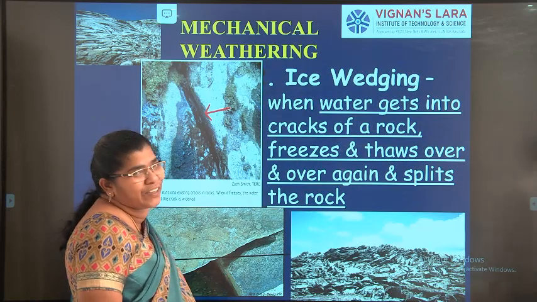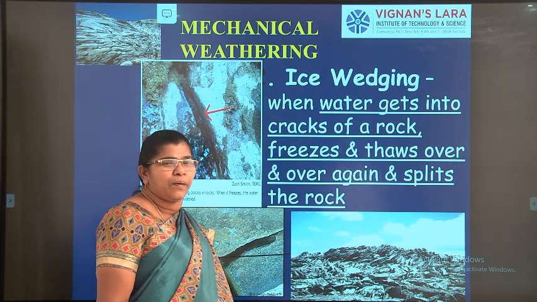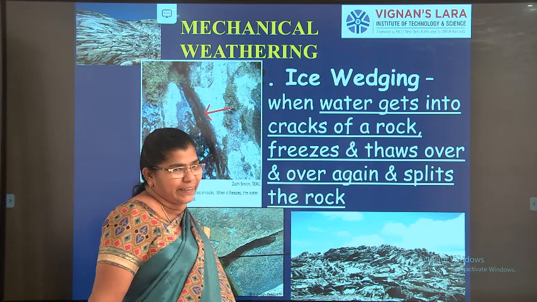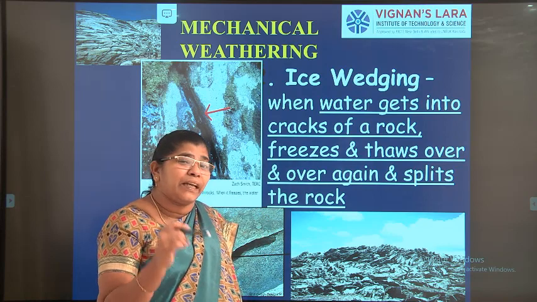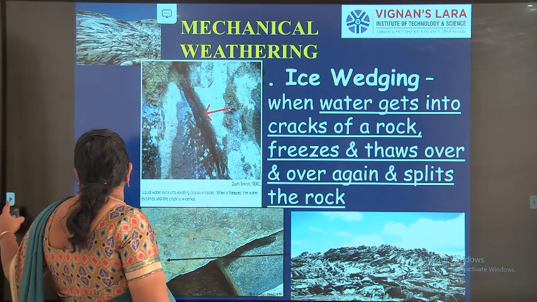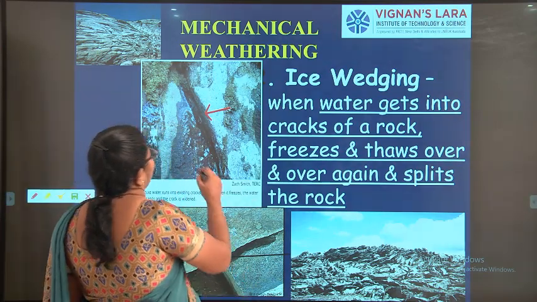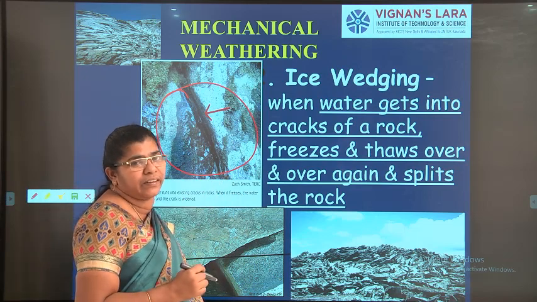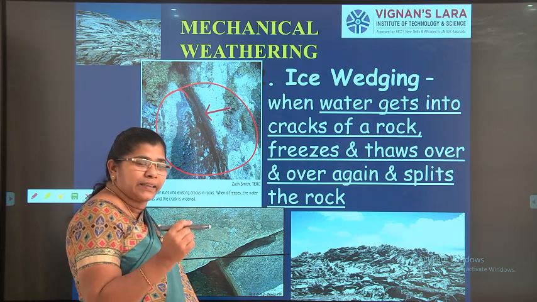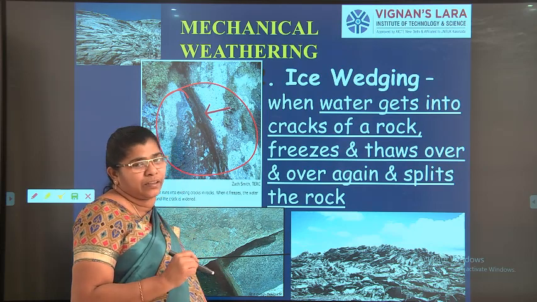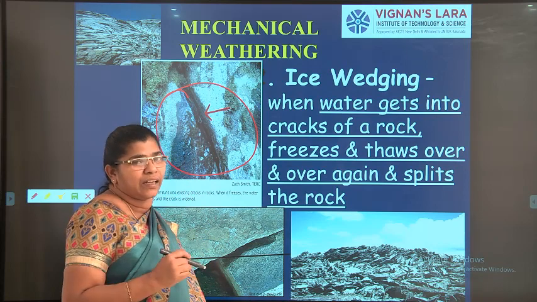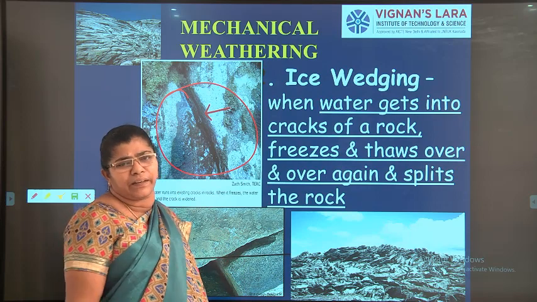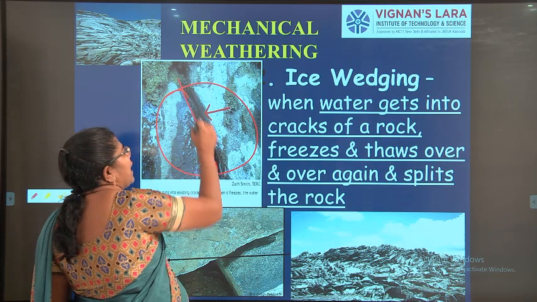The next one is due to ice wedging, right? How is ice formed? Ice is formed when water vapor condenses and forms ice, right? If the ice forms in between the rock layers, there will be pores in the rock layers. You take this as a rock, right? Due to the freezing and thawing action. Freezing is when the temperature goes below 0 degrees. Thawing is above +20 degrees. When this action takes place, some pores will automatically be there. These pores will be fully filled with ice, right?